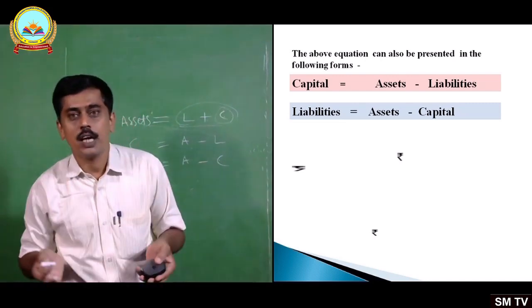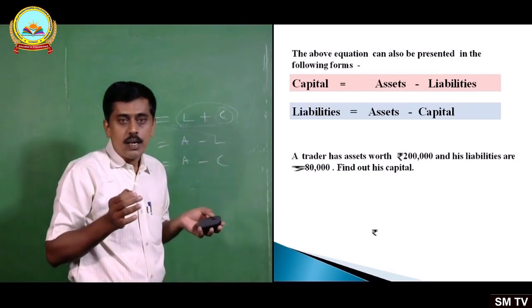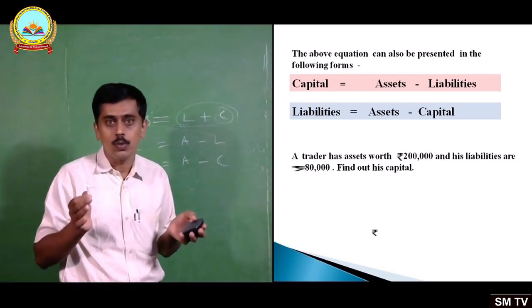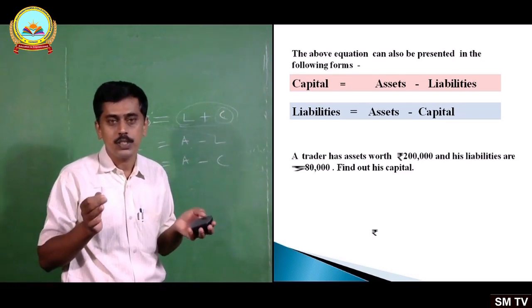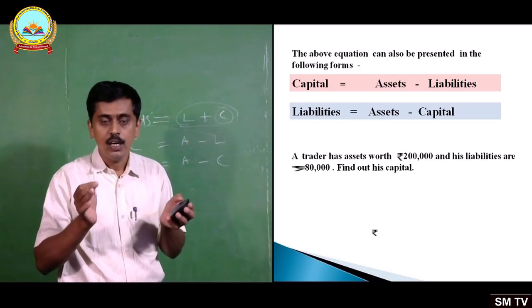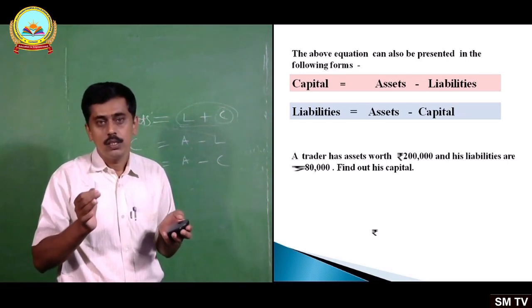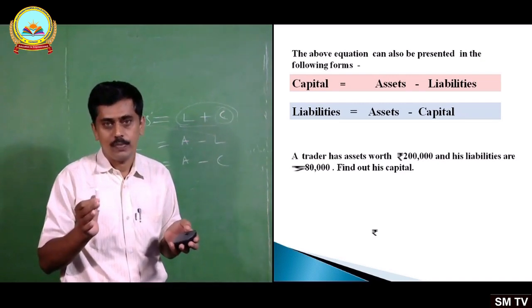Now let me take a small example. A trader has assets worth rupees 2 lakhs and his liabilities are rupees 80,000. Find out his capital. This is better to note down on a piece of paper.